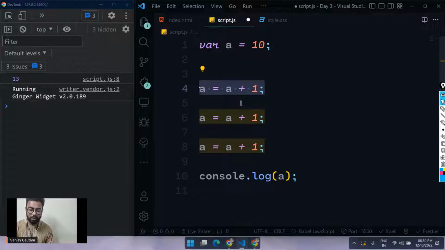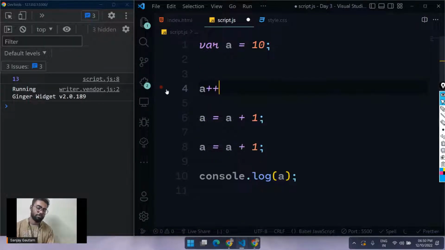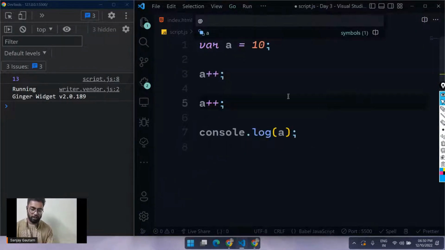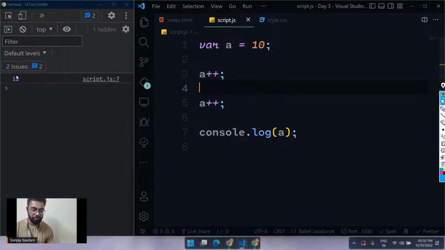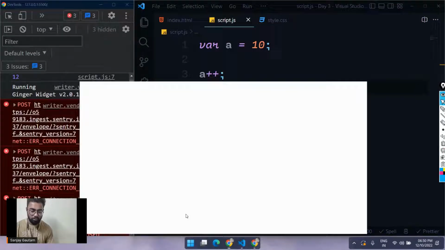So instead of writing all this, all you can do is just a plus plus. That's all. a plus plus is exactly the same as doing a equals a plus 1. So now I'm doing a equals a plus 1, and a equals a plus 1 two times. So that's why I'm getting 12 here. Okay, so that's about it.